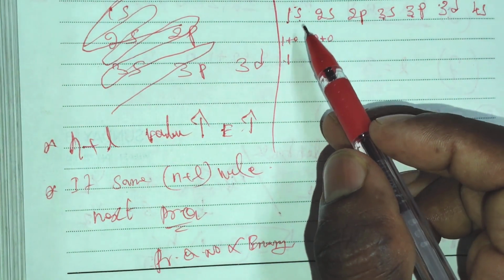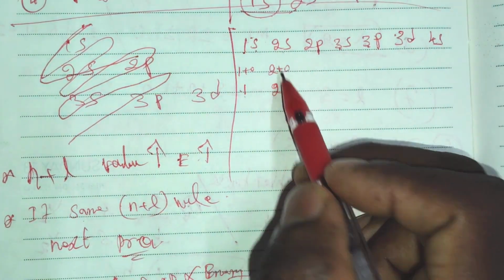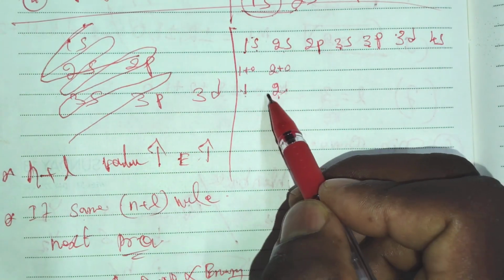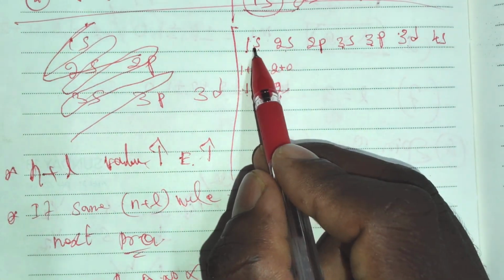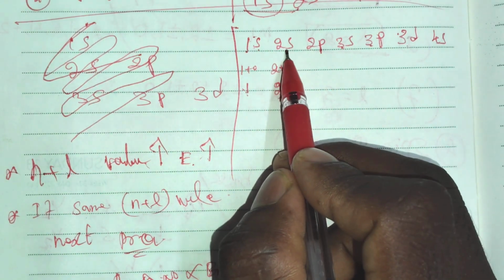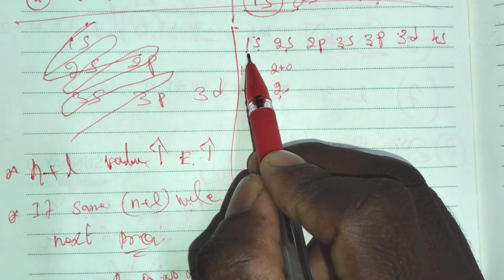The 1s orbital has an n plus L value of 1 and 2s has 2. Comparing 1 and 2, the 2 has a higher value. That's why, as the n plus L value gets higher, the energy also increases. So compared to 1s and 2s, 2s has a higher energy. That's why electrons are filled initially in the 1s orbital.